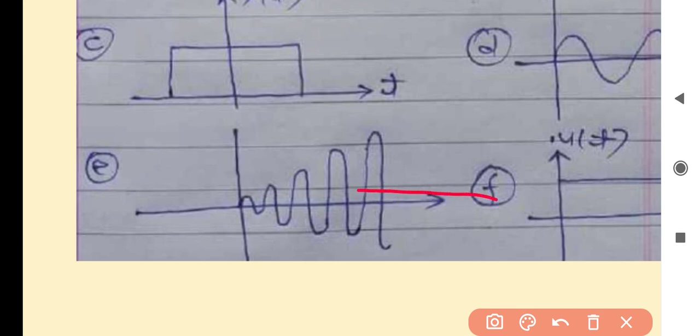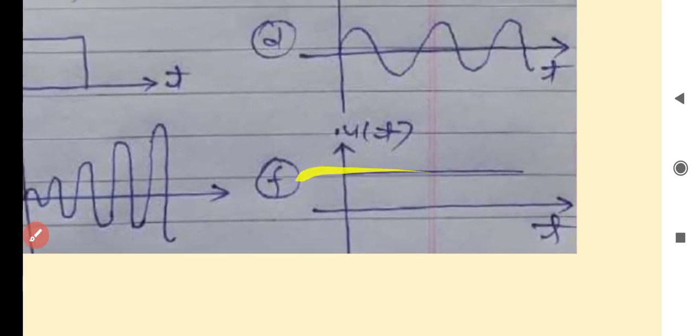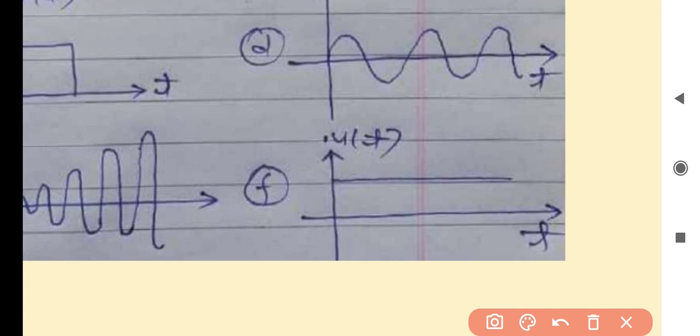Next one is u(t), the unit step signal. This signal exists from time duration 0 to infinity, but the amplitude of this signal remains 1 at every instant of time. Even at t equal to infinity, the amplitude will be 1. It means that the given signal u(t) is also an example of a bounded signal.